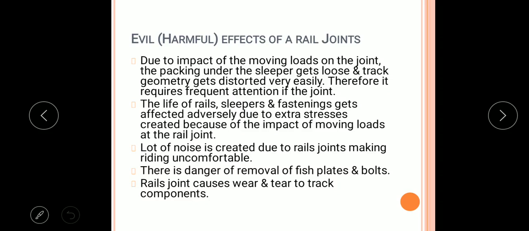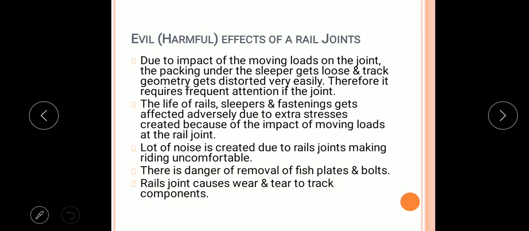Due to impact of the moving loads on the joint, the packing under the sleeper gets loose and track geometry gets distorted very easily. Therefore, it requires frequent attention at the joint. The life of rails, sleepers and fastening gets affected adversely due to extra stresses created because of the impact of moving loads at the rail joint.